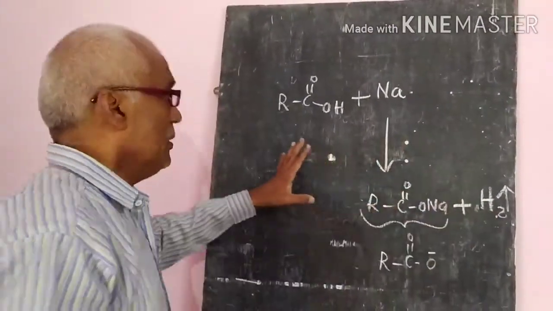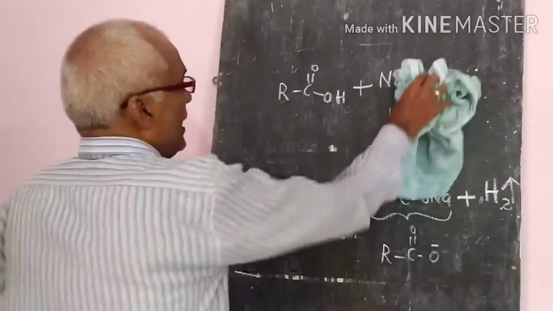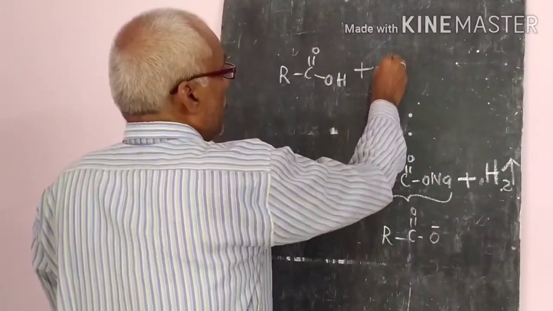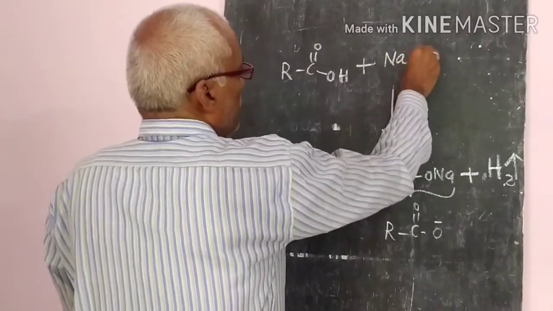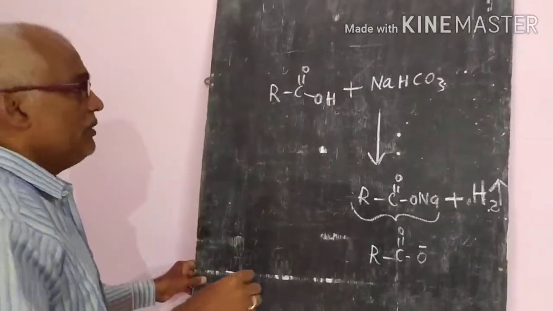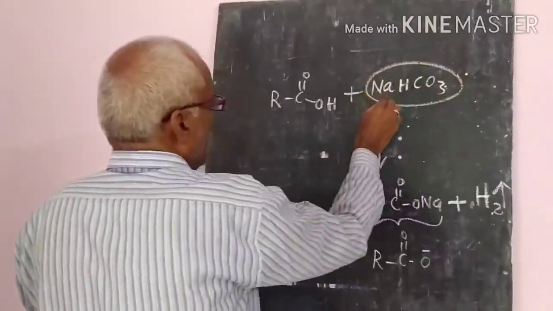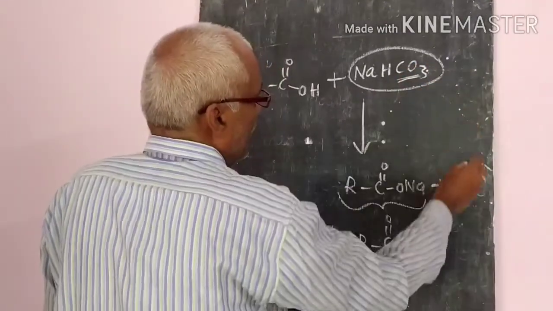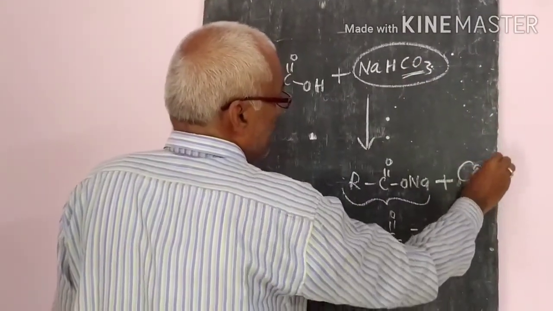So that is important. Now, when acids react with carbonates or bicarbonates, such as sodium bicarbonate or Na2CO3, what gas will be released? They will release carbon dioxide gas.